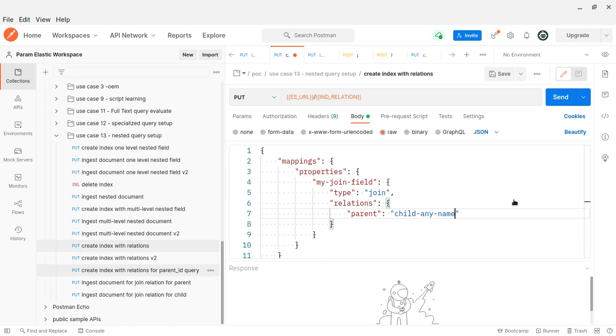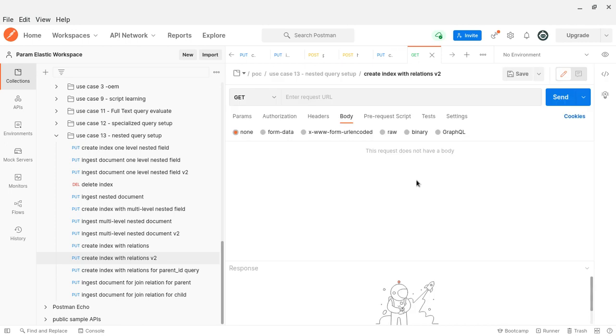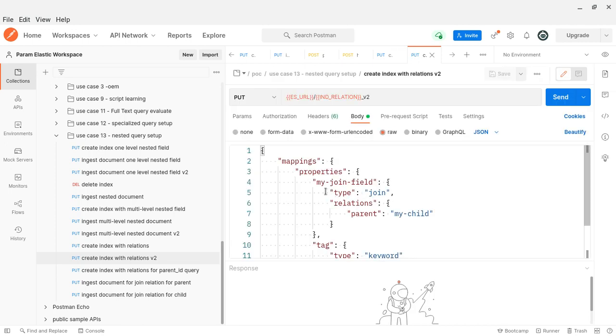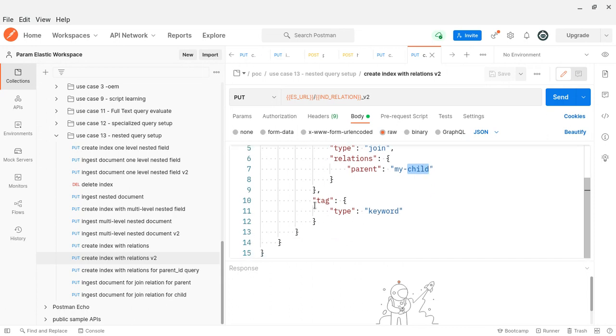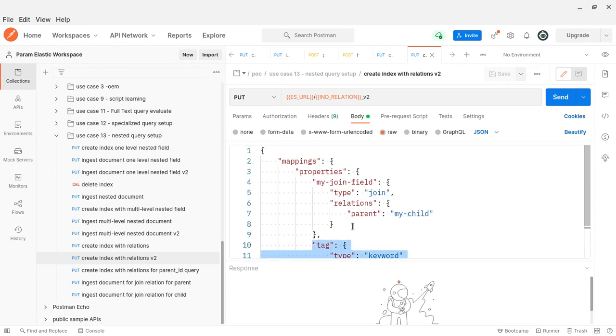Similarly, let me save this. Here also, again see this is my join field name, it's a join type. This is relations my child. I can give any names. So that is the difference between these two. This is how we will create the child relationship.